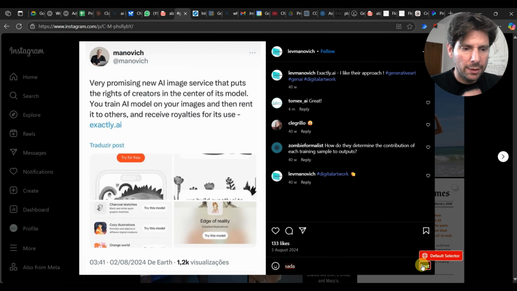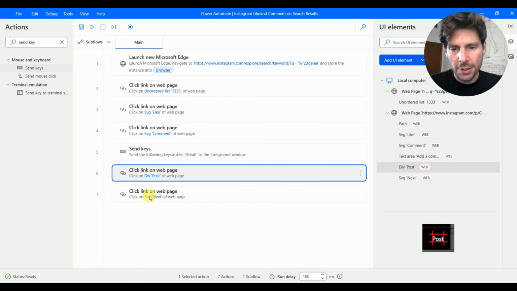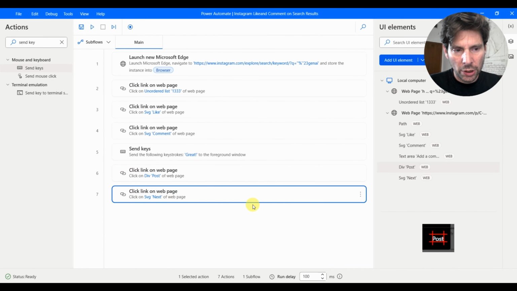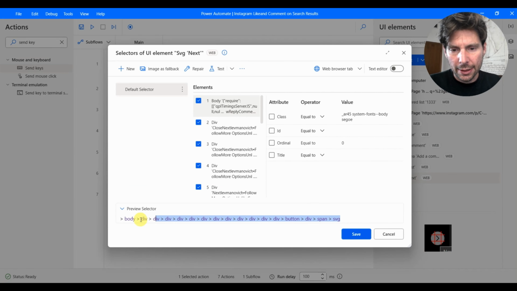Okay, now it's working. It's finding it. We have a really small selector. We know that this selector is never going to change. So we can save this. And after that, we are going to click on the next button. So let's click this selector as well.